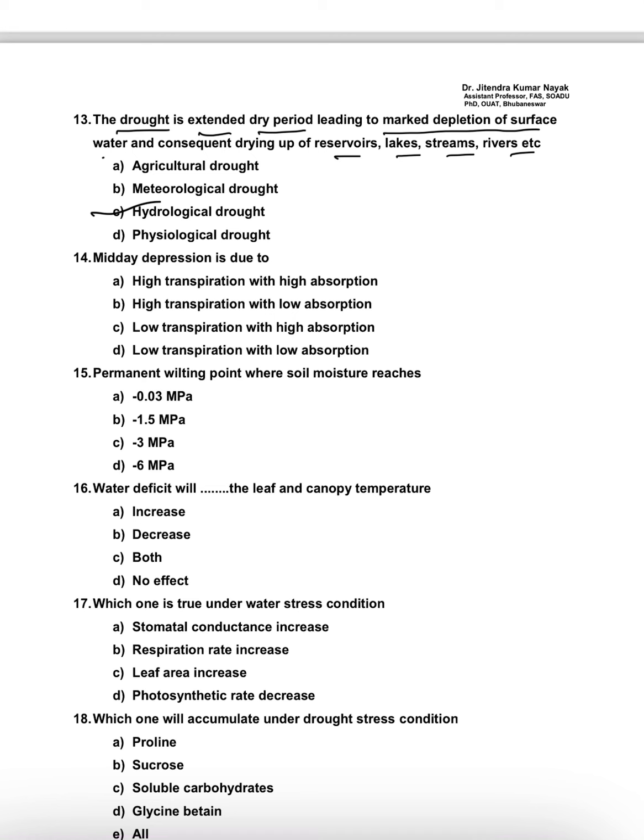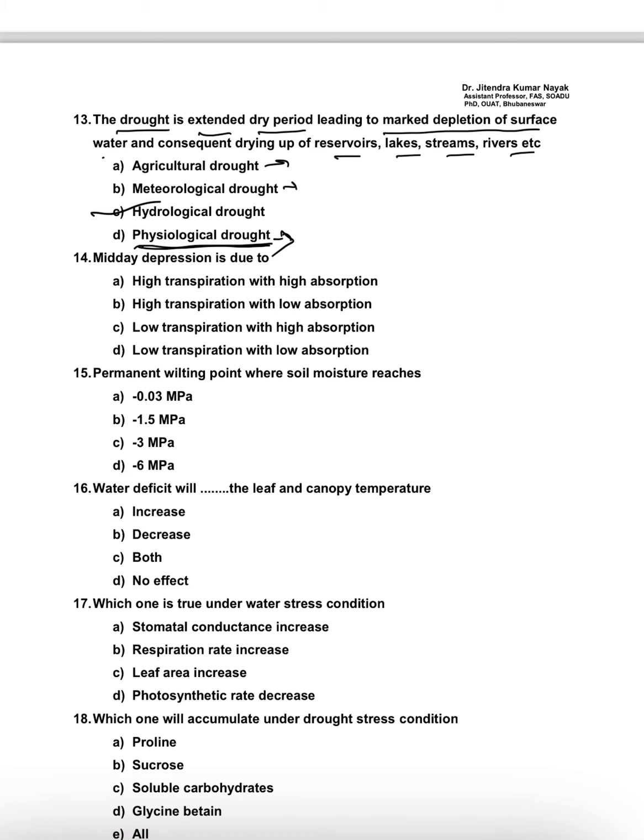And I have told, agricultural drought means insufficient moisture, that is, available soil moisture is very less with respect to the root zone. Meteorological drought we have just covered: less than 25% average rainfall, which is a decrease in rainfall. Then coming to physiological drought, this is also an important question. What do you mean by physiological drought?